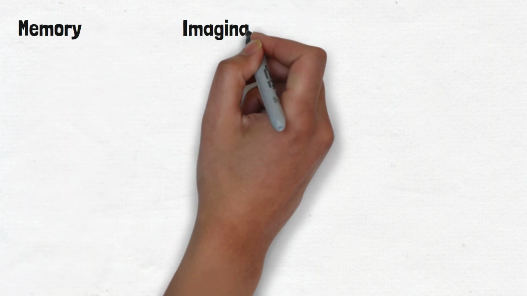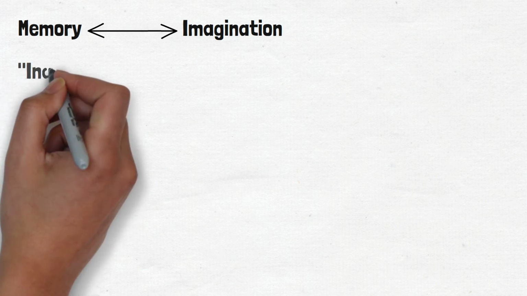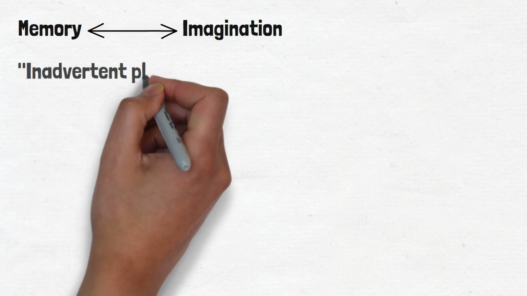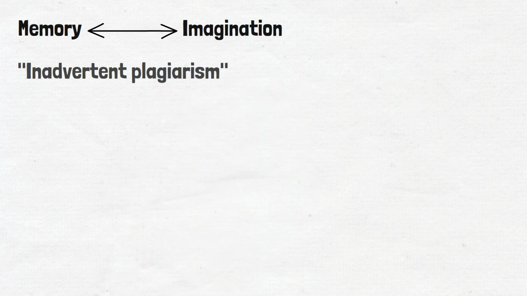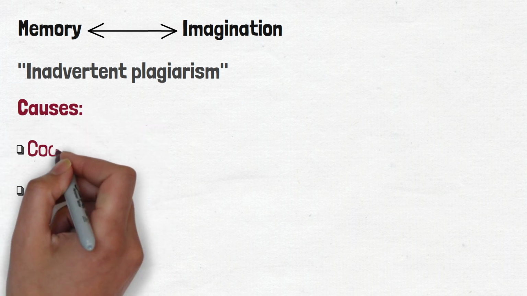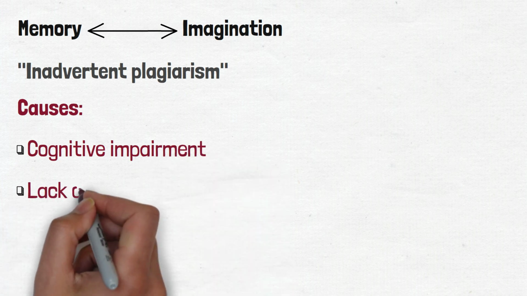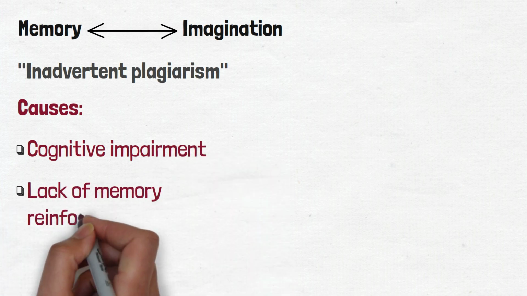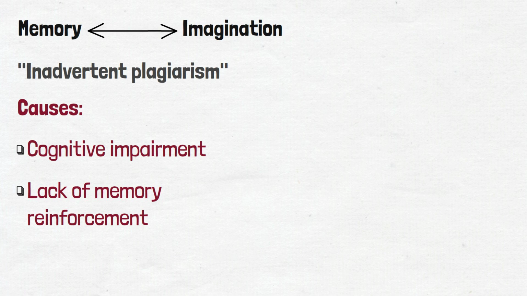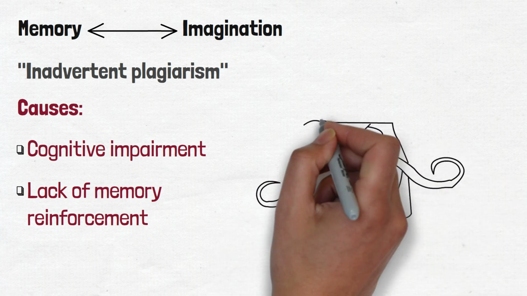Number 6. Cryptomnesia. Cryptomnesia is a form of misattribution where a memory is mistaken for imagination, also known as inadvertent plagiarism. This is actually a memory bias where a person inaccurately recalls producing an idea or thought. There are many proposed causes of cryptomnesia, including cognitive impairment and lack of memory reinforcement. However, it should be noted that there is no scientific proof to validate cryptomnesia. The problem is that the testimony of the afflicted is not scientifically reliable.